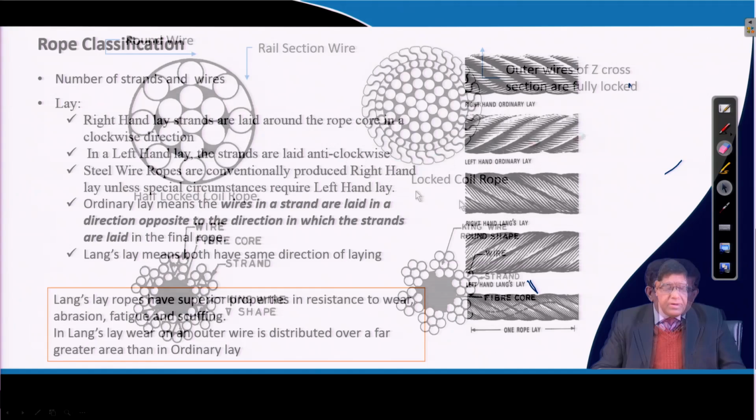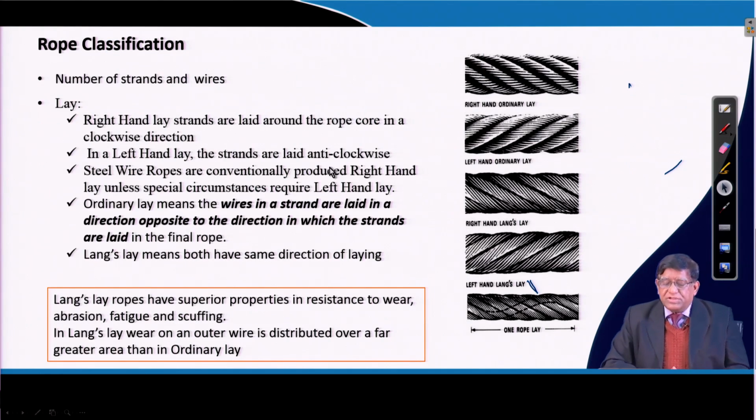So, you can see that these ropes can be classified depending on how the wires are laid.